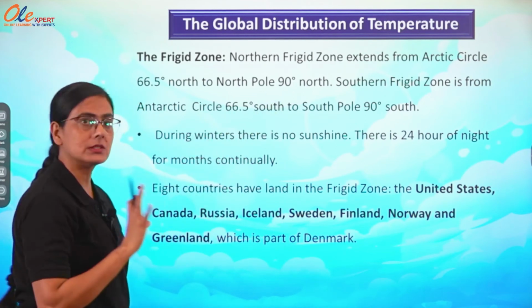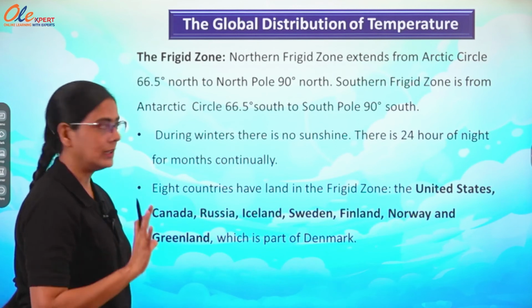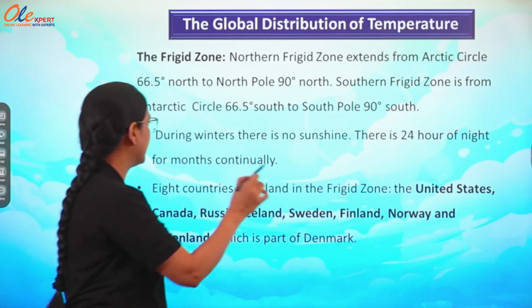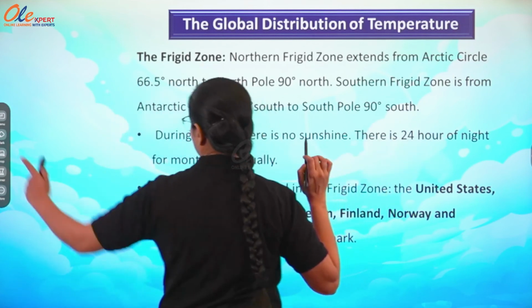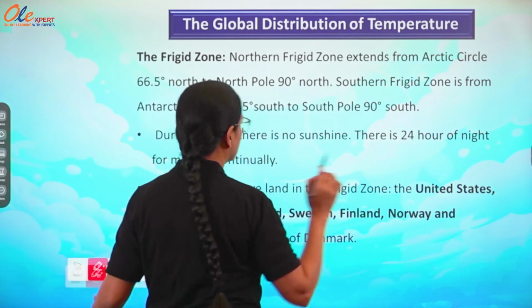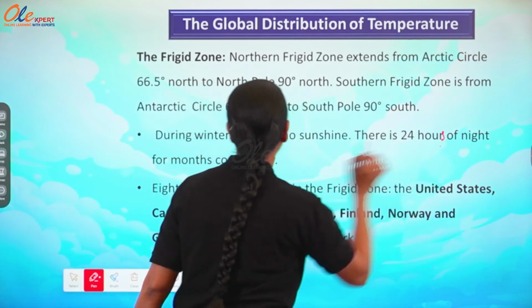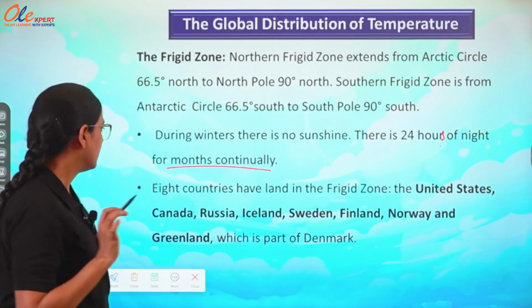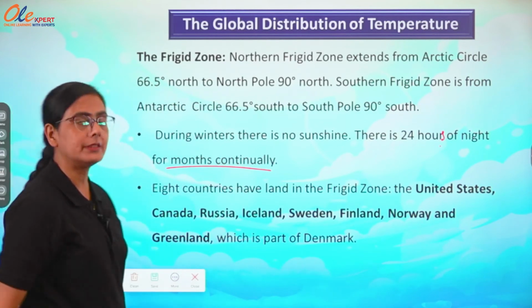During winters there is no sunshine and there is 24 hours of night for months continuously, in this frigid zone.